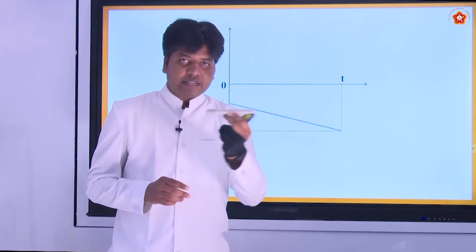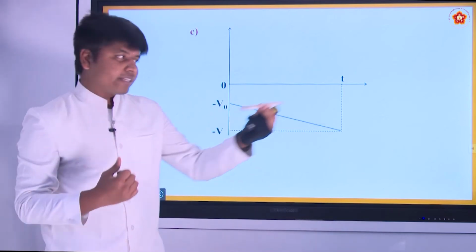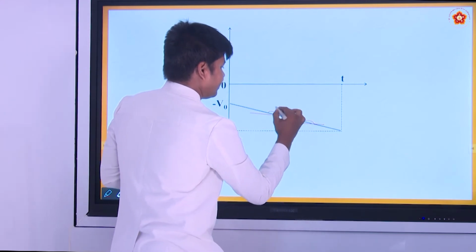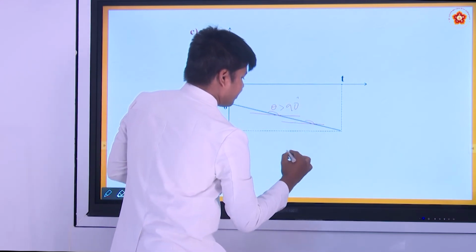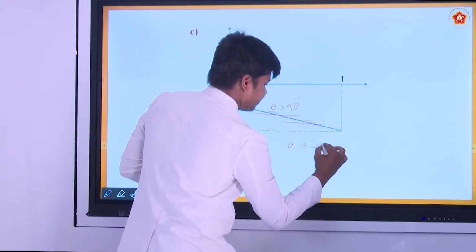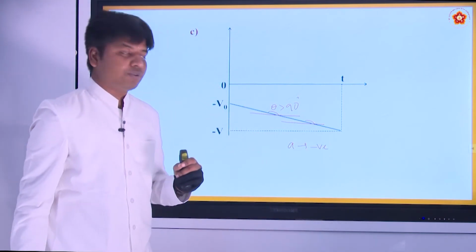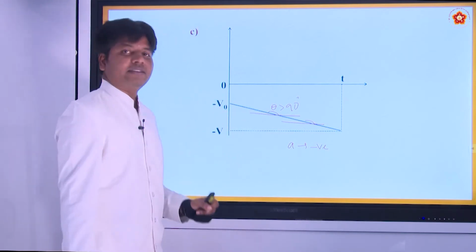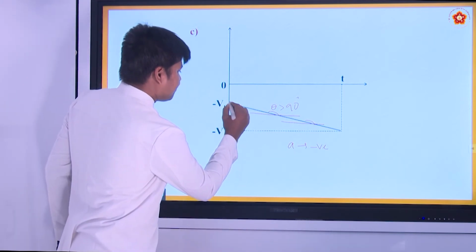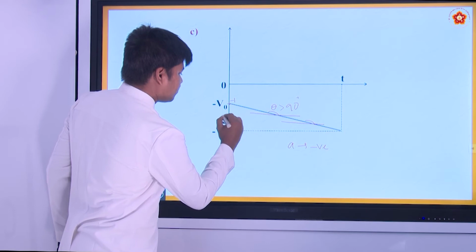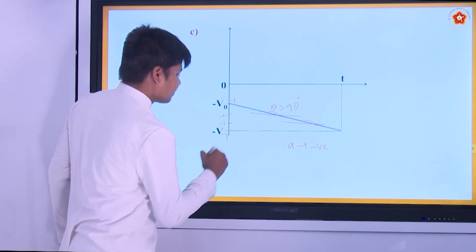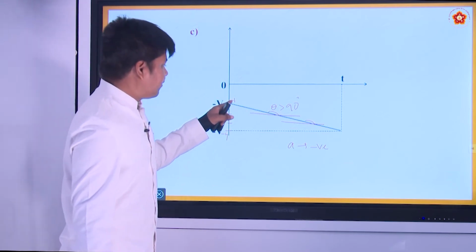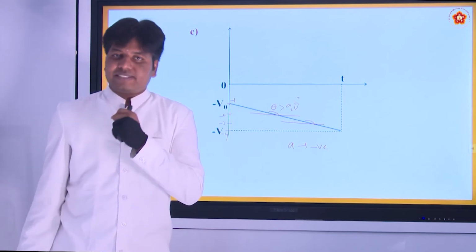Now you can see in this graph, the motion is in the negative direction. The acceleration is also in the negative direction now, right? Because the slope here is theta greater than 90. Then what happens? Acceleration is negative. When the acceleration is negative and the velocity is also negative, what do you expect? You expect the speed to increase here. Suppose this is minus 1, minus 2, minus 3, minus 4. What is happening here? The velocity is increasing from 1 to 4 in the negative direction.